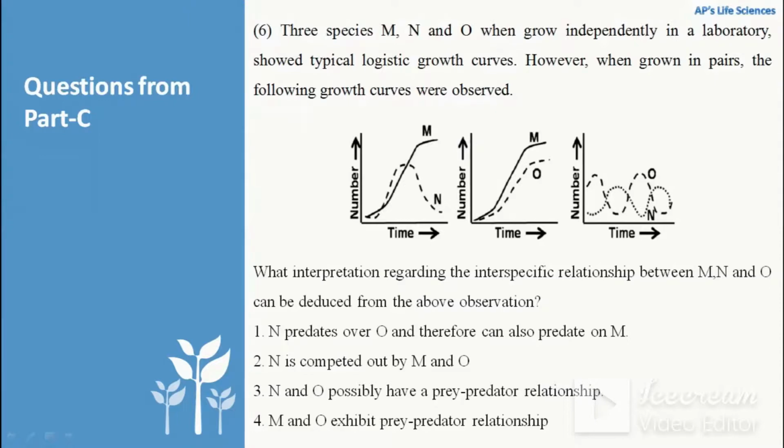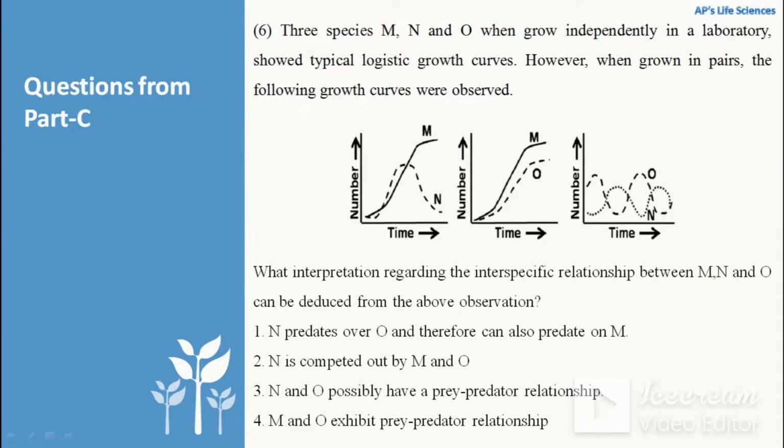That is, when O is increasing, N is decreasing, and when N is increasing, O is decreasing. So that is not competitive exclusion, but there is a kind of prey-predator interaction going on, as there is no competitive exclusion. So N and O possibly have a prey-predator relationship.